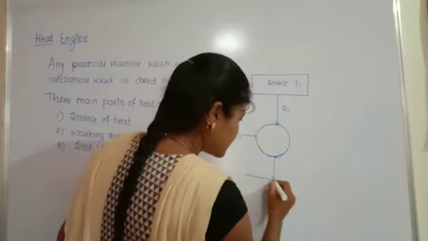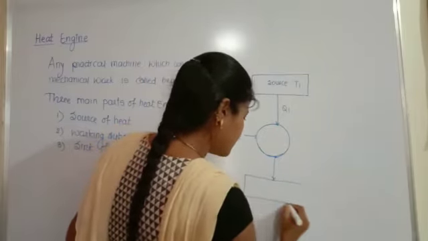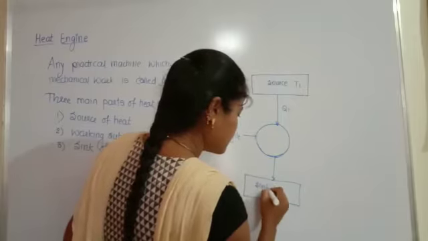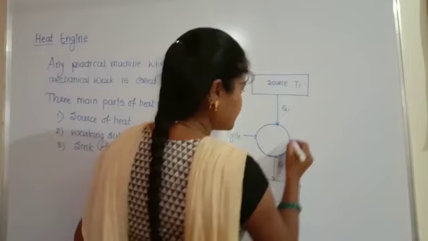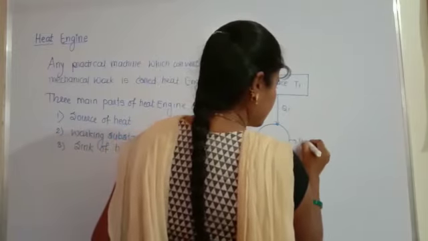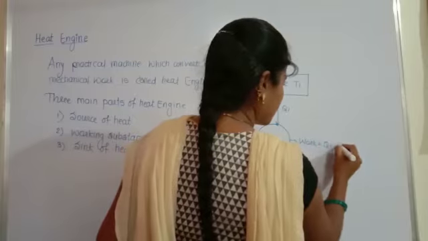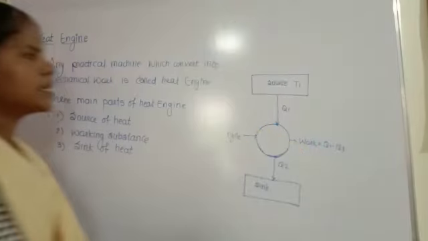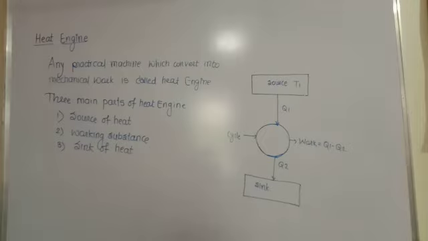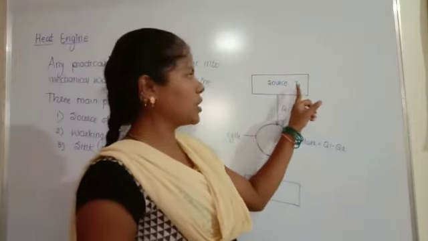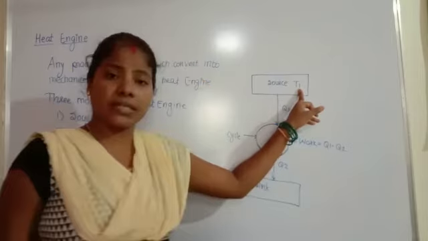And this is the sink. So this is a diagram of a practical heat engine. The first part is the source of heat. This source of heat is maintained at the high temperature T1.